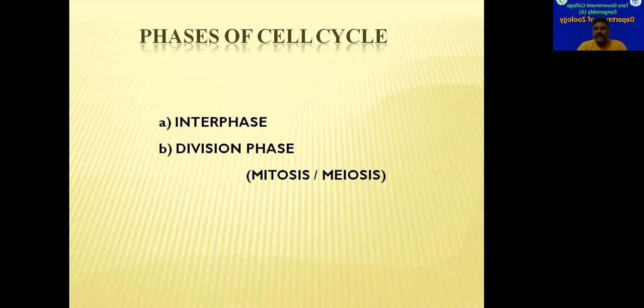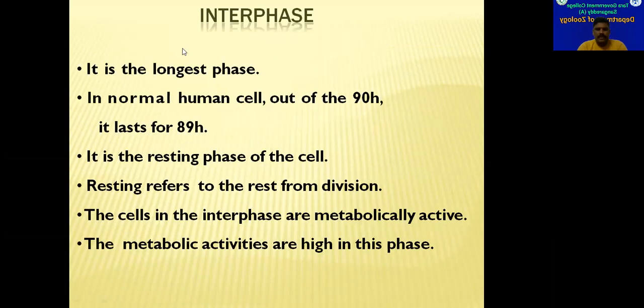So what are the phases in cell cycle? Cell cycle comprises two phases. One is interphase, the second one is division phase. This division phase, as I have already told, is called binary fission in case of prokaryotes. In eukaryotes, it is of two types: one is mitosis and another one is meiosis.